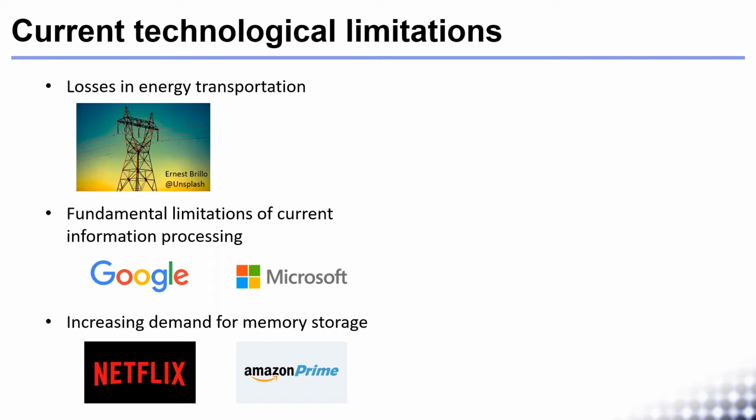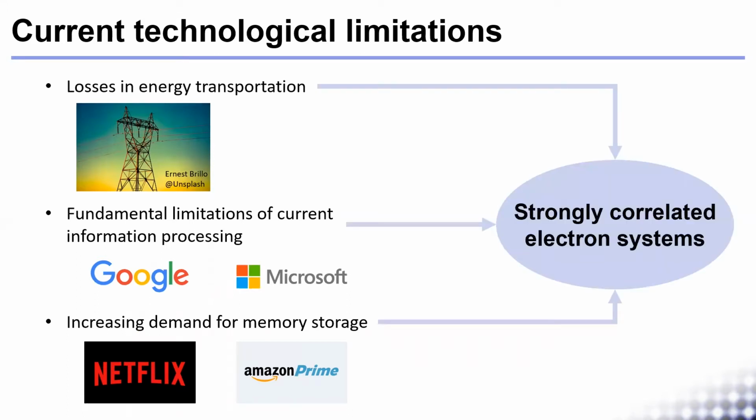These limitations are set by the intrinsic properties of silicon-based electronics and the use of materials with finite resistance in electric circuits. The solution to overcome all these challenges rests in strongly correlated electron materials.